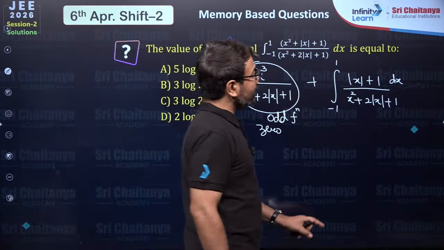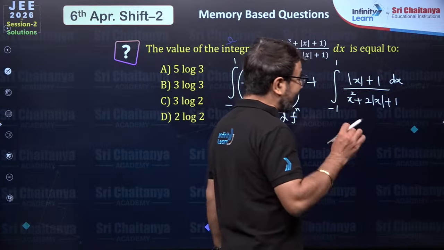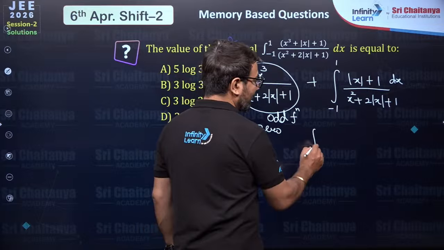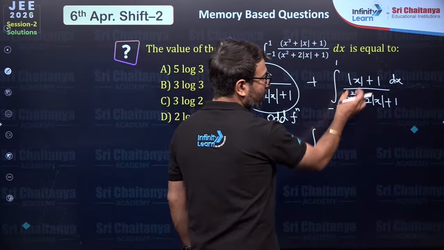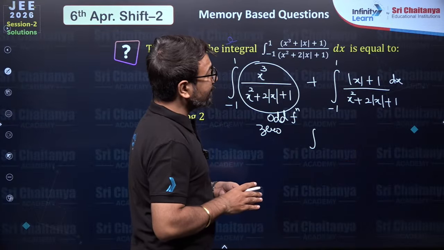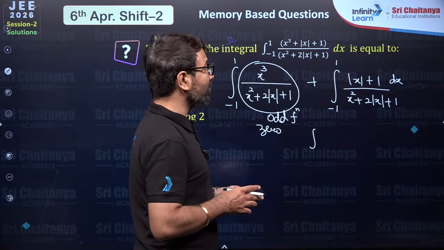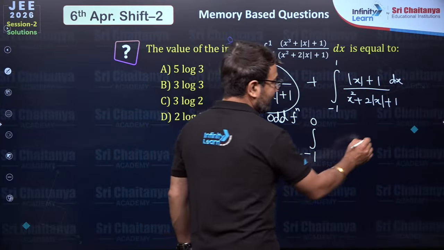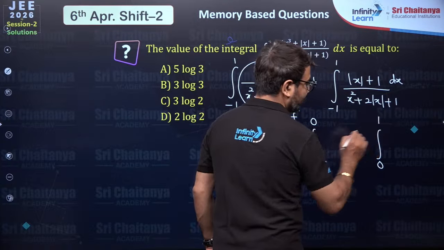In the remaining part, here, you can actually split into two parts if you want. How will I be able to split? I can write mod x over x square plus 2x plus 1, or I can break it into two parts. See, minus 1 to 0 I will go, and then I will go 0 to 1.